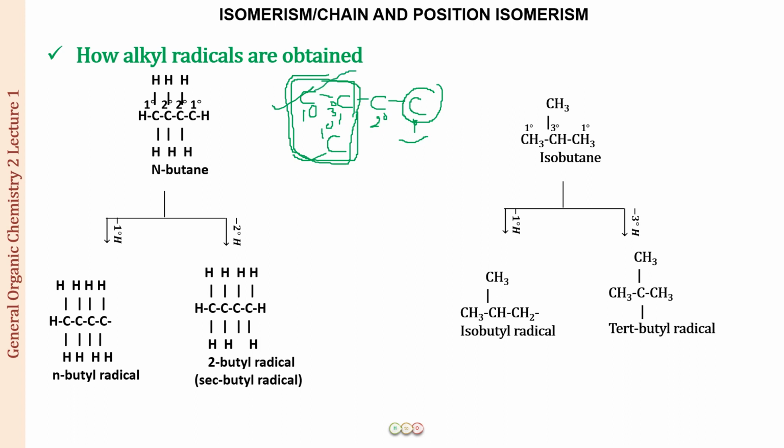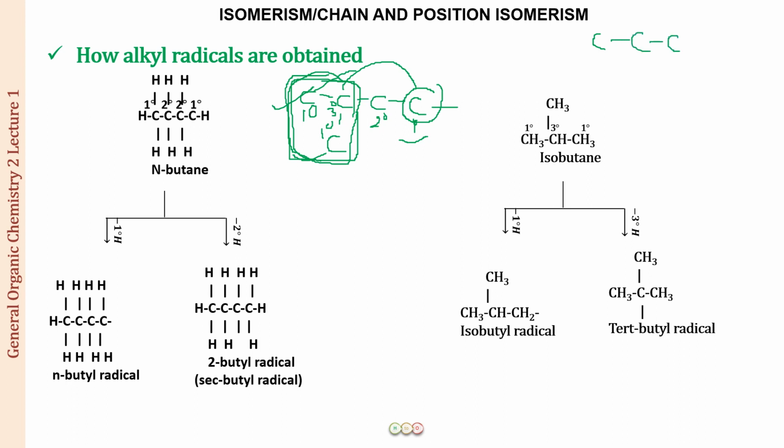Whatever the length of your chain, let the iso group remain intact, go to the opposite end of the chain, and from that primary carbon remove a hydrogen; you will get the corresponding iso radical. I hope this is clear. Only in the case of a propyl radical, so we have N-propane.